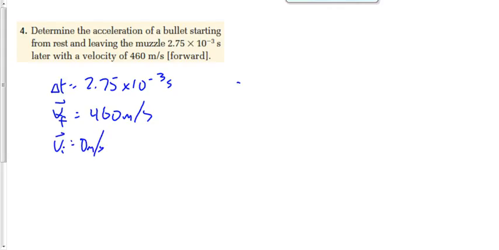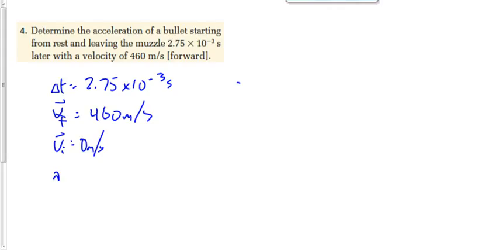Now, in a case like this, it does say it starts at rest. Sometimes we say you can't just assume it starts at rest if it doesn't say so. In a case like this, you probably could assume that it starts at rest, even if it doesn't say. And why? Because we're talking about a gun, right? If the bullet is accelerating after it's fired, well, then it's starting at rest, whether it says that or not.